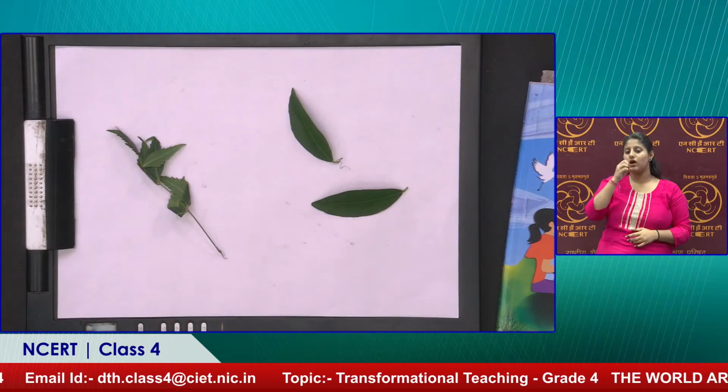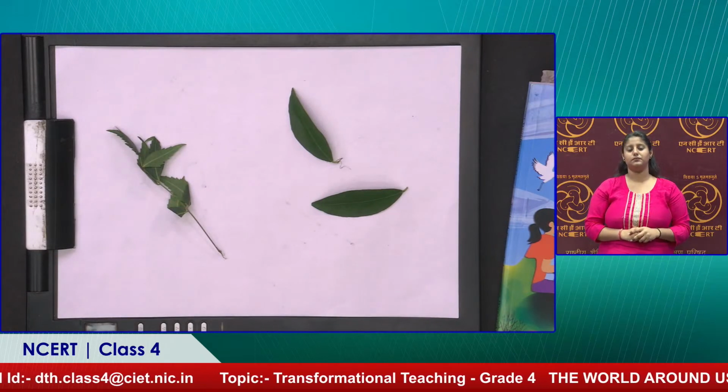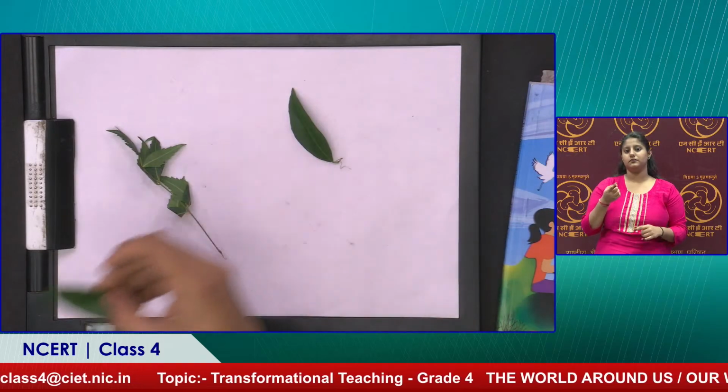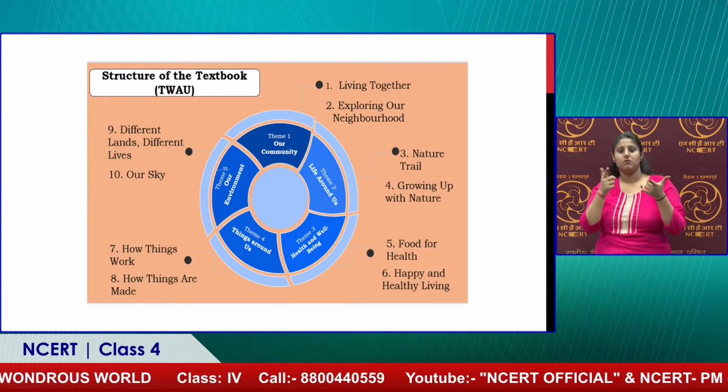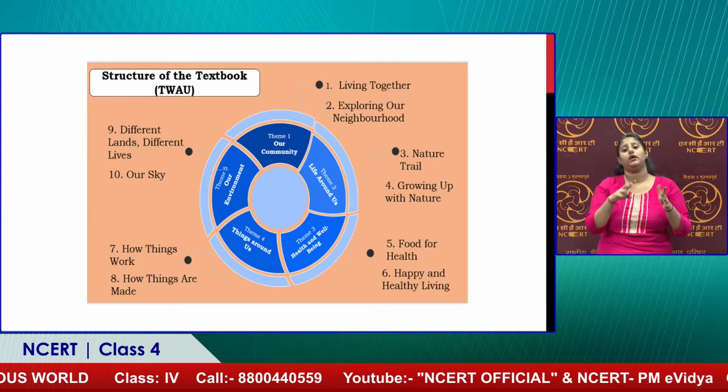So this one is mango. Yes, mango. And this one is guava. Sir is a good student. You can spell it and tell me. And this feels like lemon. I'm not sure. True. Yes. Okay. And this again, this is obvious from the shape. We talk about the indigenous things and our Indian knowledge system as well. So we talk about neem and other important leaves which we use in our daily life.